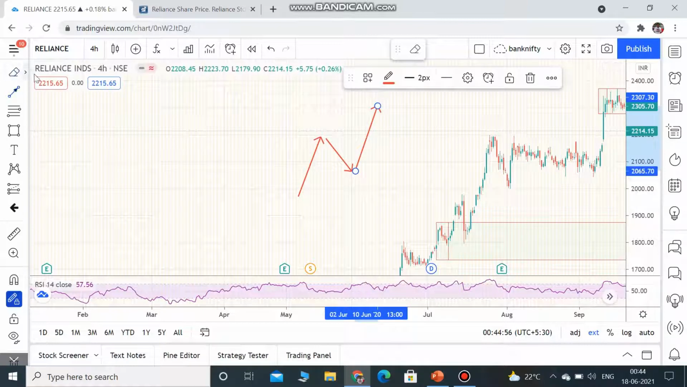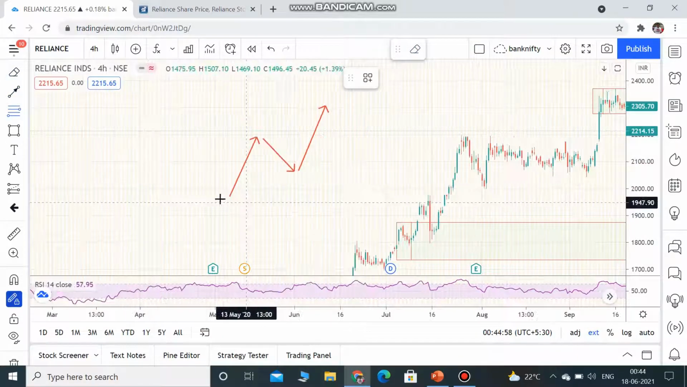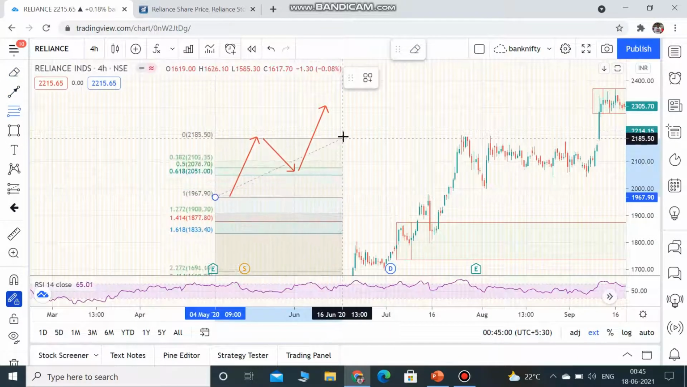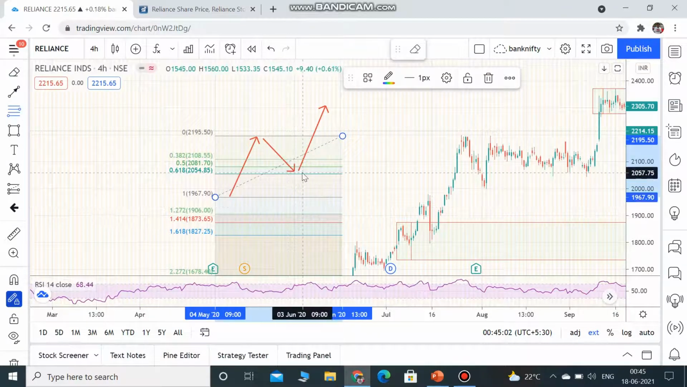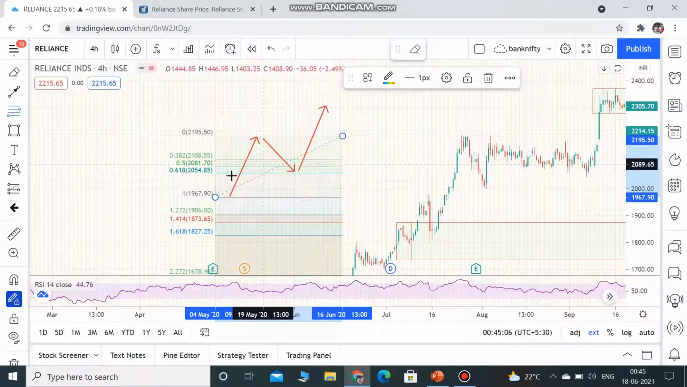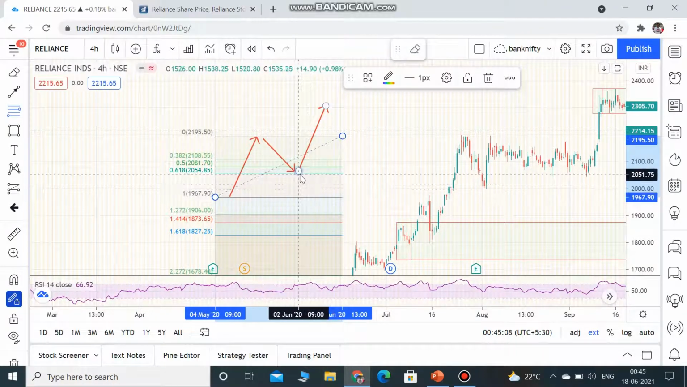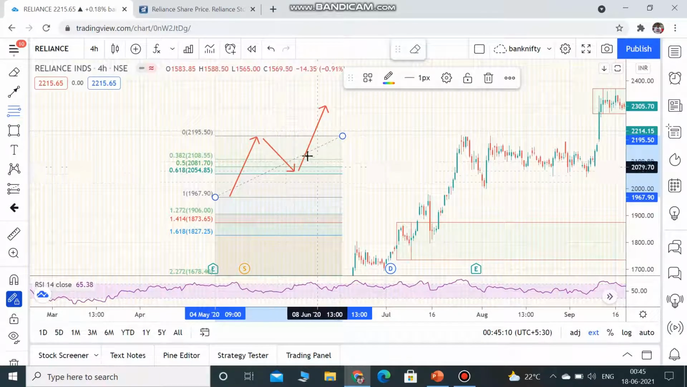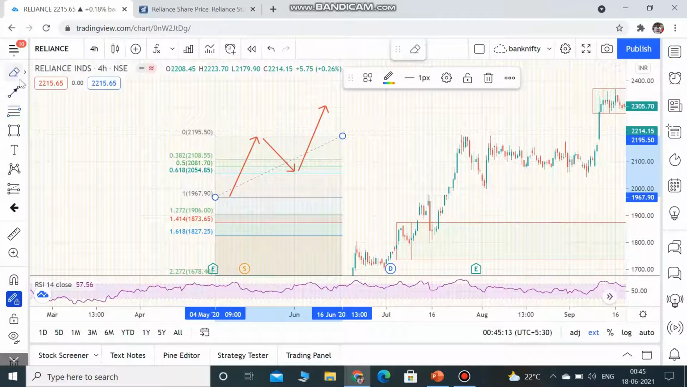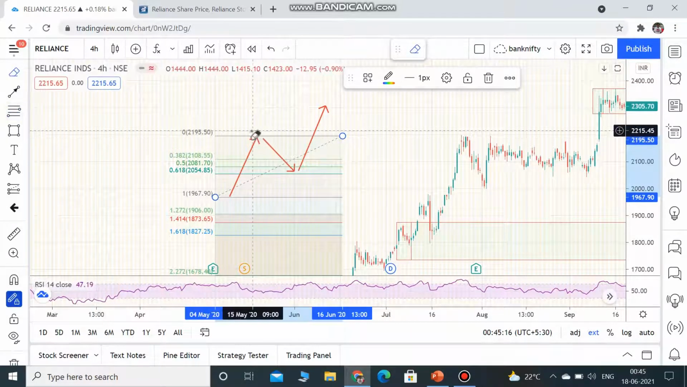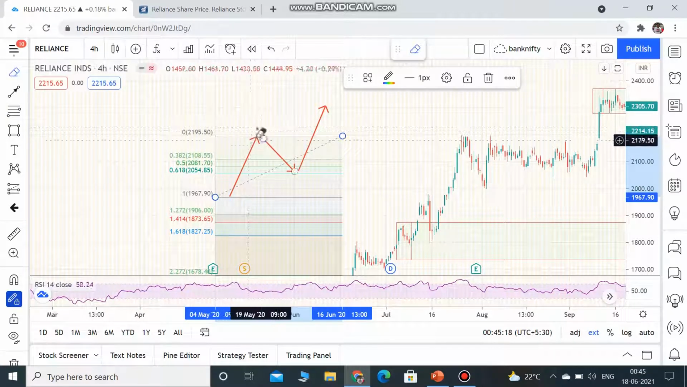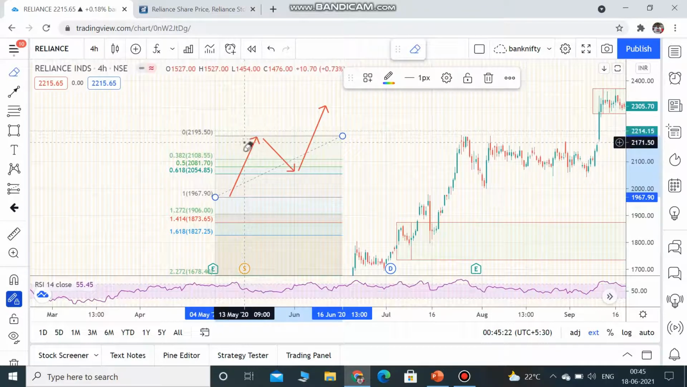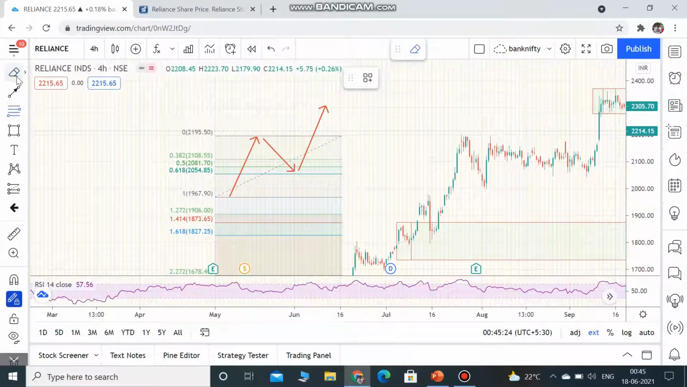Okay, how do you identify this? Draw from low to high and it should take support till here. This is going to be 0.61 support. So the stock is going to continue the trend. Okay, till where? Till your nearest resistance, or till where sellers were seen.